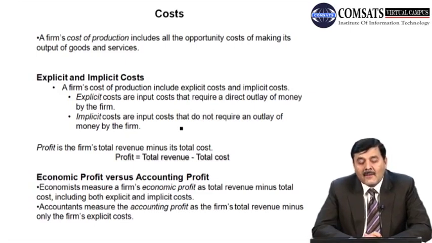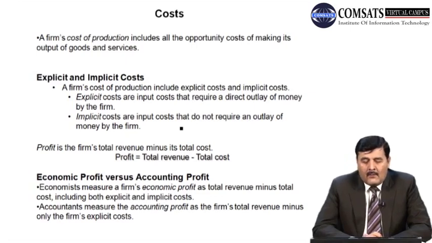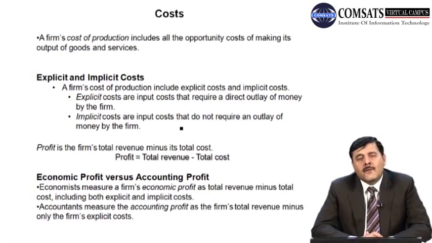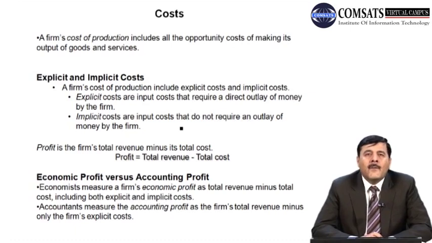Now what are the implicit costs of production? Implicit costs are input costs that do not require an outlay of money by the firm. For example, if Ahmed wants to start his own business, and he is a computer software engineer, if he works somewhere, he can get $100 per week as a wage instead of doing his own business.